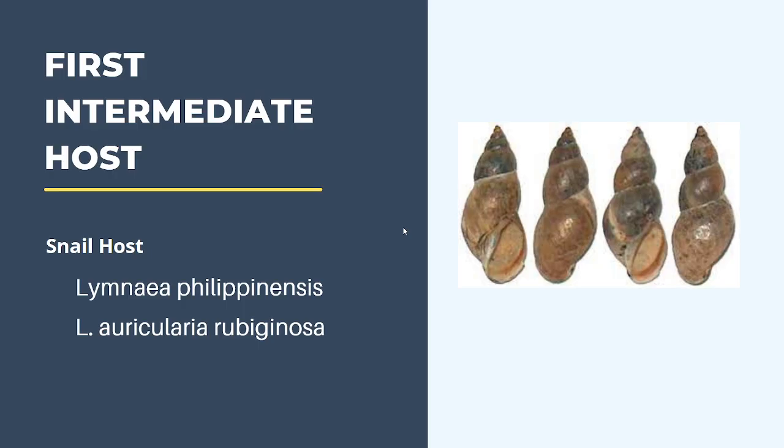Let's turn over to the first intermediate host that belongs to the family Lymnaeidae. So these are snail hosts. For Fasciola hepatica, they are usually found living in the mud and are amphibious. On the other hand, Fasciola gigantica snail hosts are aquatic snails living in slow-moving bodies of water. And in the Philippines, the snail hosts of Fasciola hepatica are Limnaea philippinensis and Limnaea auricularia rubiginosa.